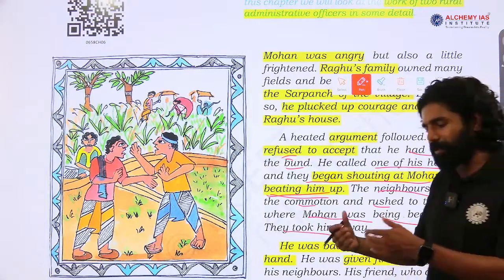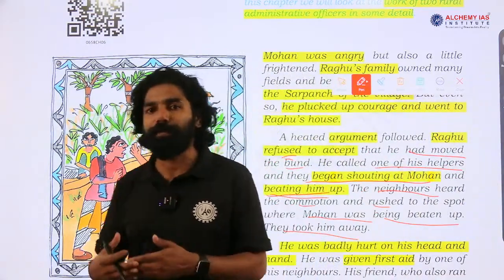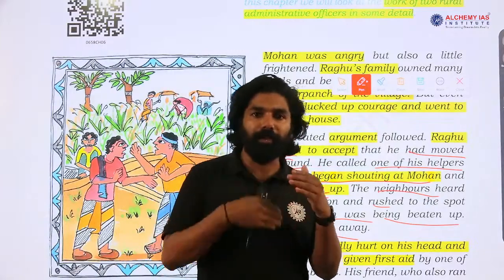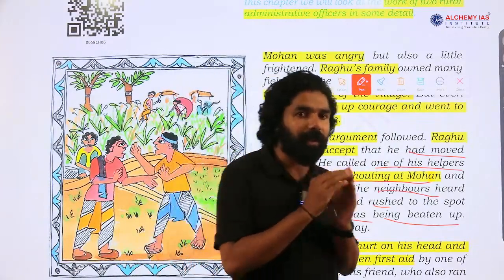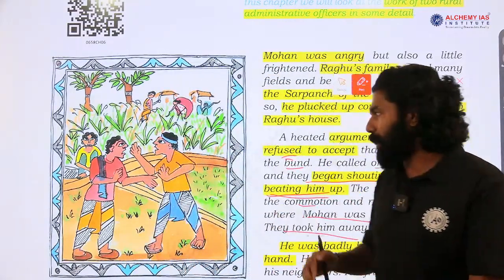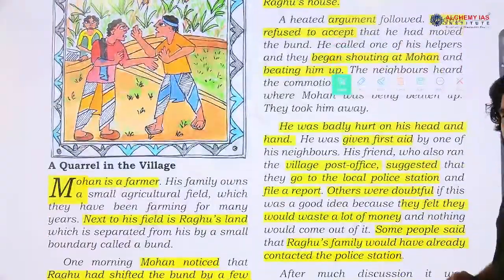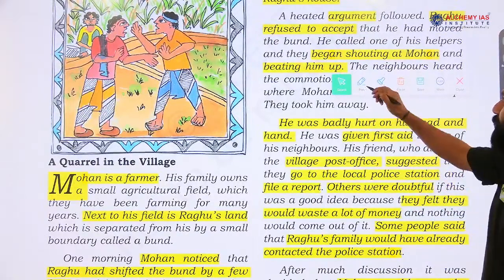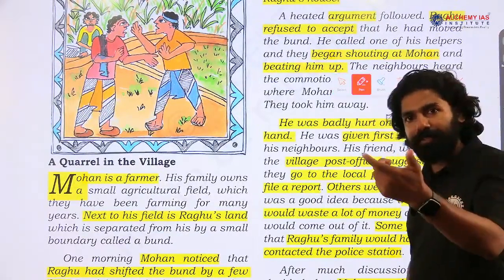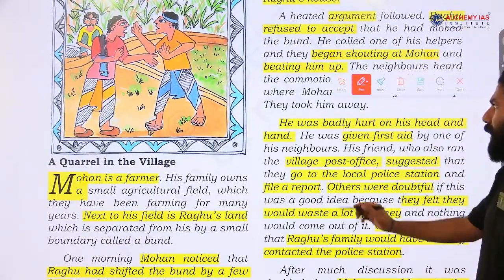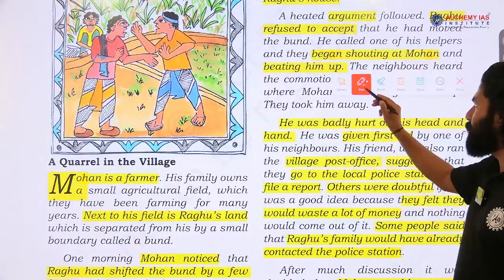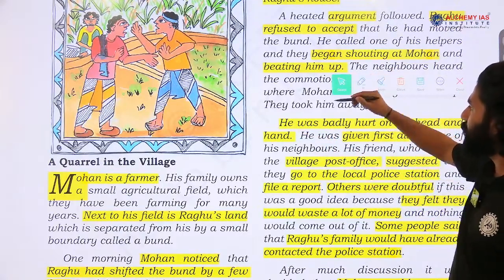So a conflict was raised here over the land dispute. Mohan was arguing and Raghu was also responding, but Raghu was not ready to accept the point mentioned by Mohan. So this is a case, a dispute between two persons, a civil dispute over the land, ownership of the land, an extension of the land. Now, the next part of the story will continue here.